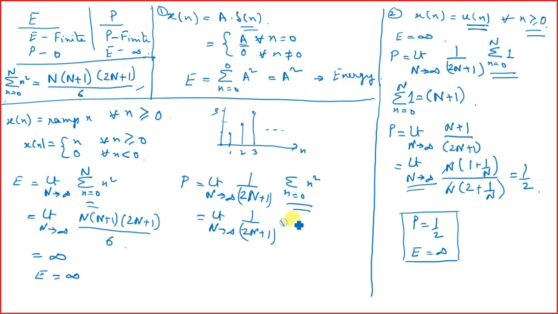So it becomes n into n plus 1 into 2n plus 1 divided by 6. Okay, so again if you put infinity, everything becomes infinity again.